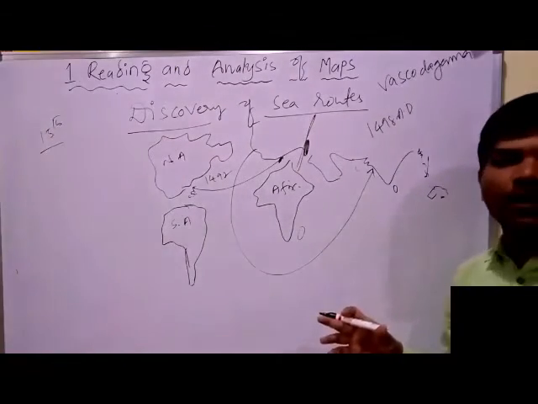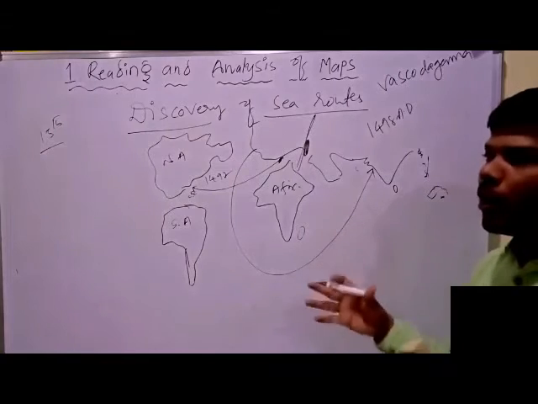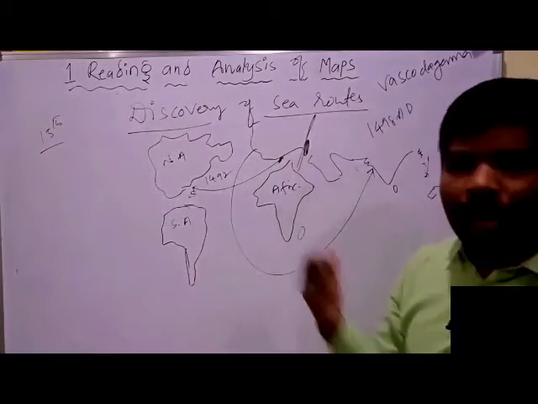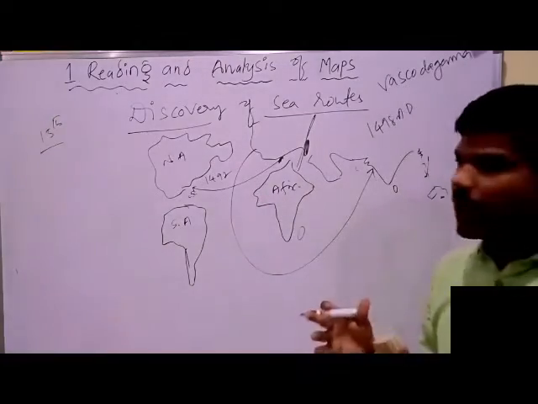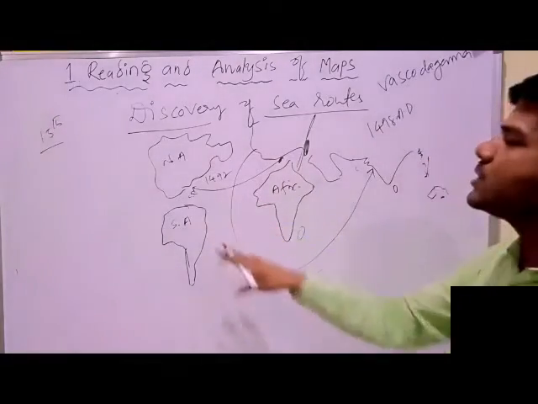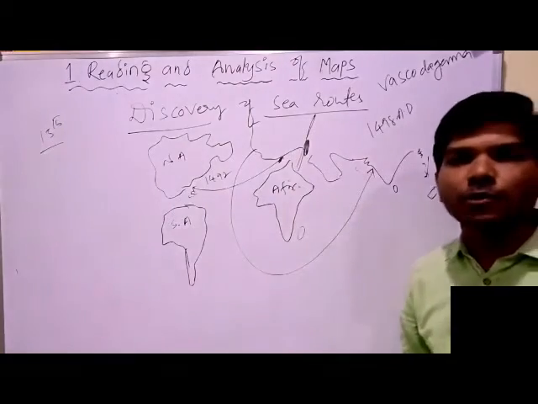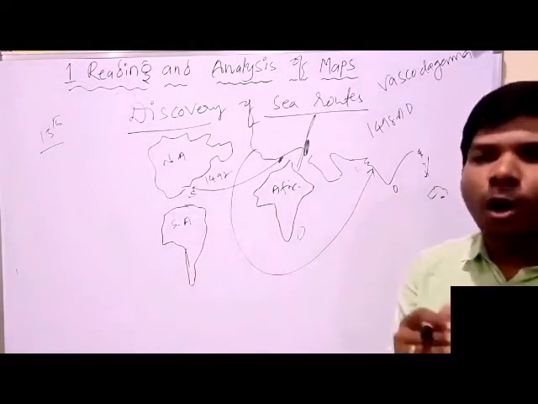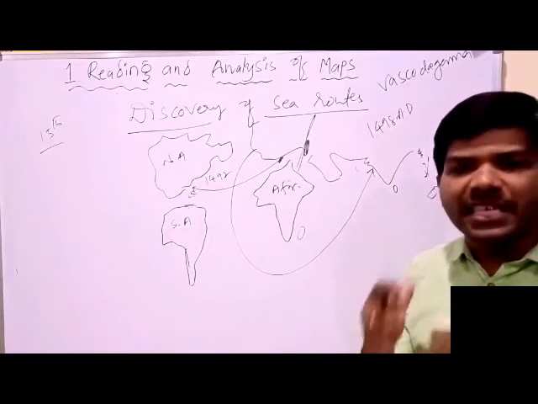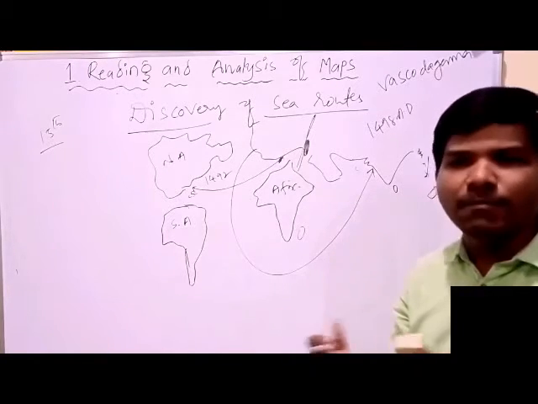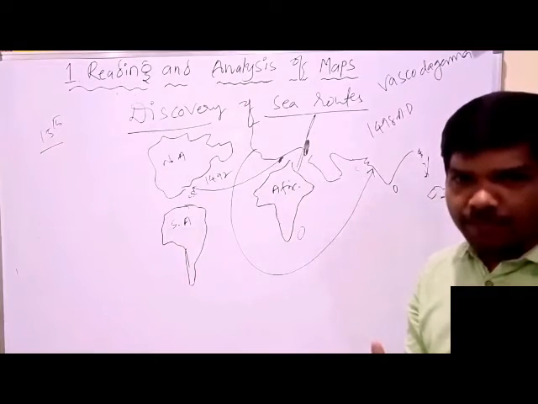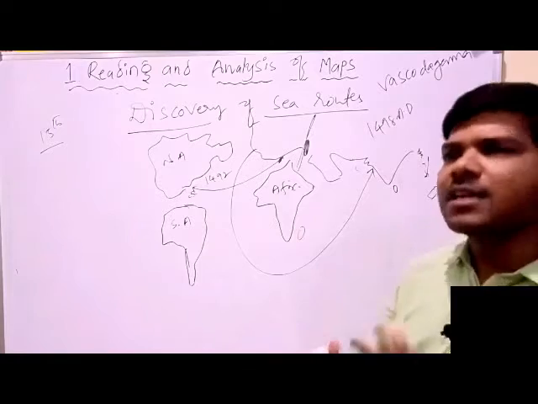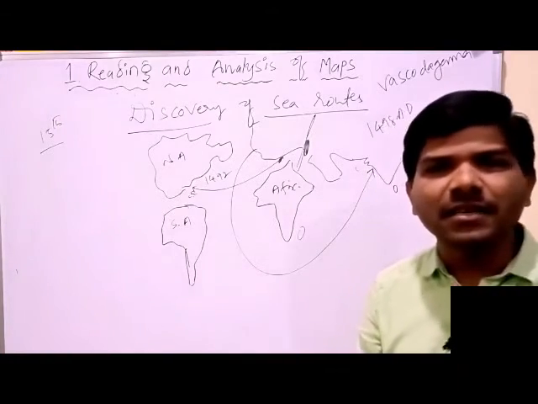Whenever they discovered new places, these were helpful to make maps. Moreover, the discovery of the sea routes led us to the conclusion that Earth was not a flat disc, but a spherical shape. How are you proving that, sir? How are you saying that it was not flat like a disc?